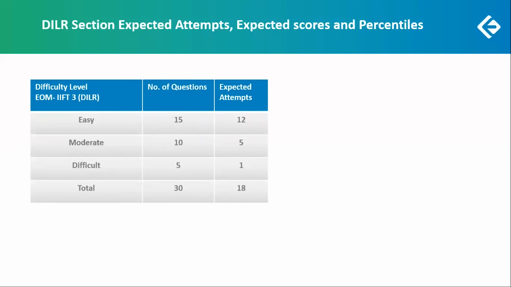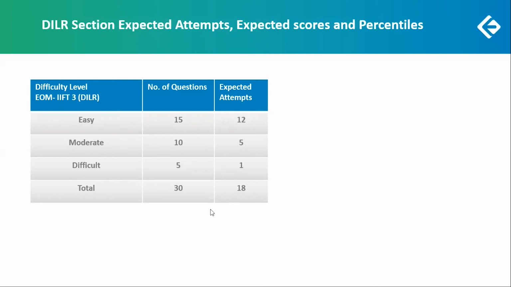For the expected attempts, we can say that around 12 from easy, 5 from moderate and 1 from the difficult questions could have been attempted. The ideal time the student should have spent on all these should have been 35 to 40 minutes approximately.